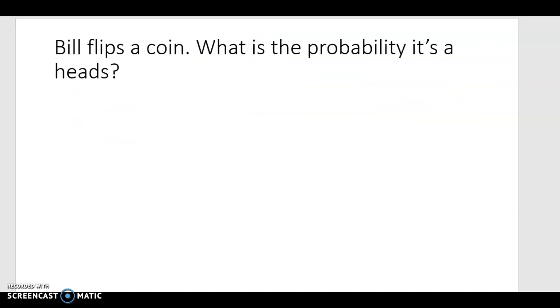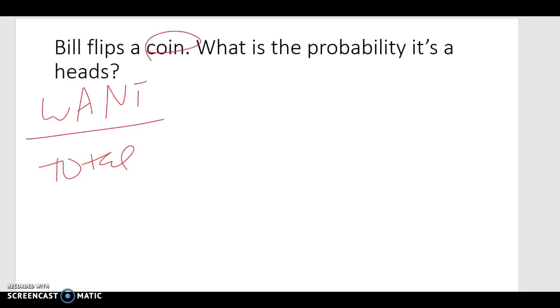Let's go to the next example. Bill flips a coin. What is the probability it's a heads? Let's think about this. We're flipping a coin. Again, we're talking about what we want over the total. I don't know about you, but every coin I've ever seen only has 2 options. You've got a heads of a type, you've got a tails of a type. So you've got 2 options.